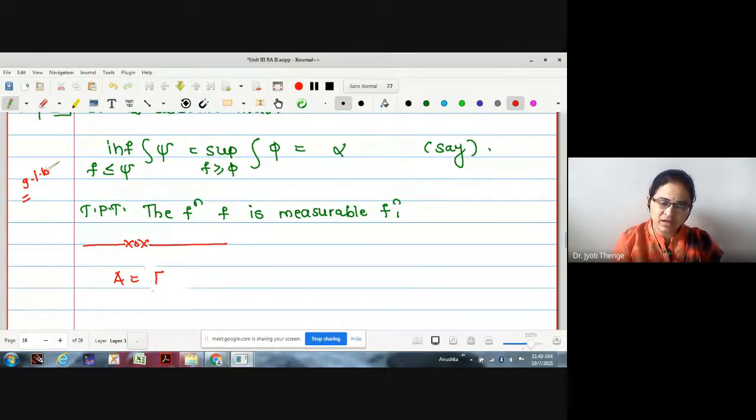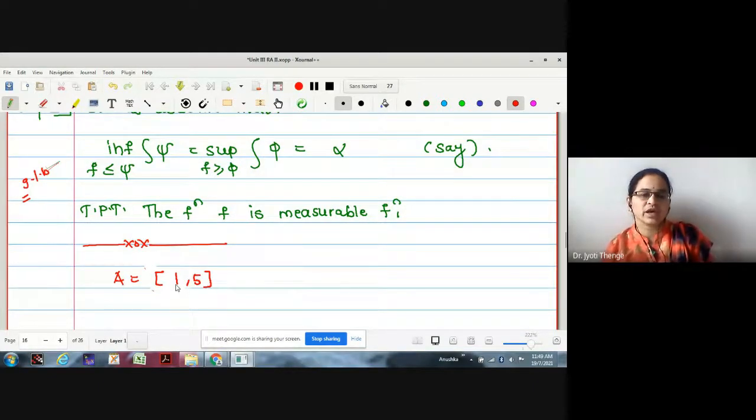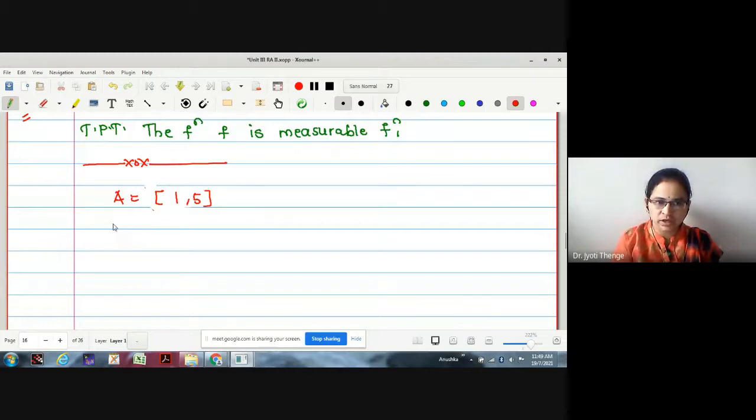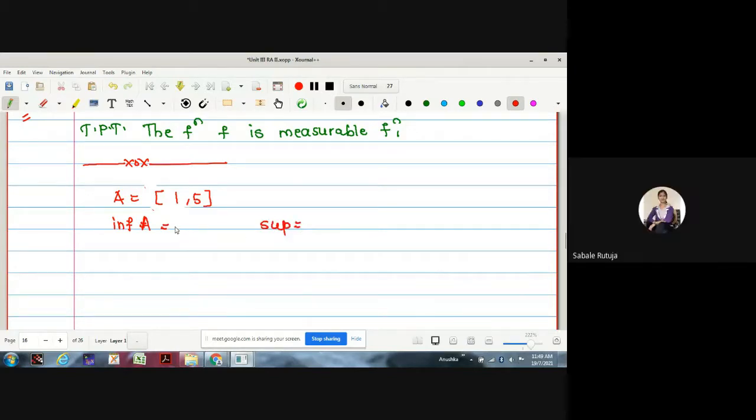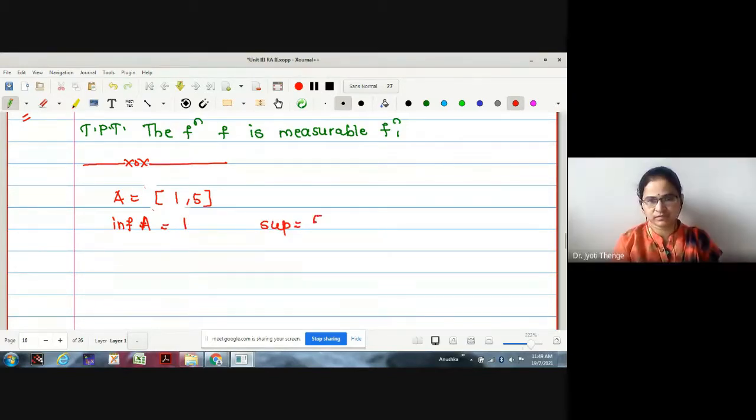Suppose I am taking this to be a closed interval, 1 to 5, say. What is the GLB? The infimum. What is the supremum? 1 and 5. Okay, 1 is the infimum of the set.